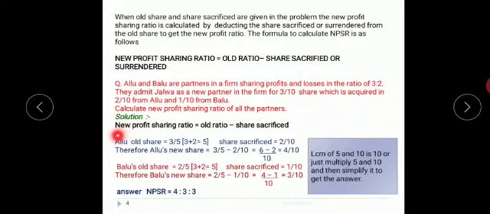So the solution says new profit sharing ratio is old ratio minus share sacrificed. So what is the old share of Alu? It is 3/5. And what is the given portion of Alu? 2/10. So Alu's new share is 3/5 minus the sacrifice ratio 2/10.